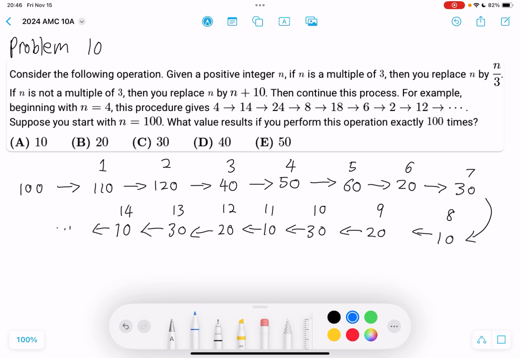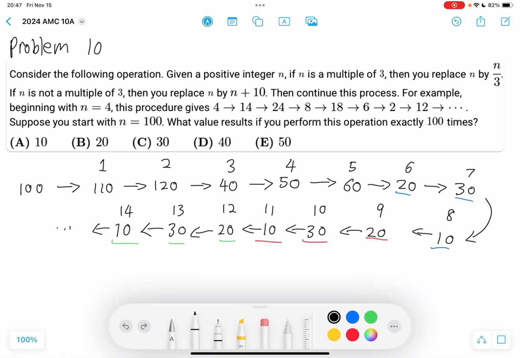Now notice a pattern here. Let's just ignore the first few terms, but notice that starting from term number 6 onwards, there is a pattern. It goes 20, 30, 10, 20, 30, 10, 20, 30, 10, and so on. So this keeps repeating. So this means that if you perform this operation 100 times, the result has to be one of these 3 numbers, right? Because this thing just keeps repeating infinitely now.